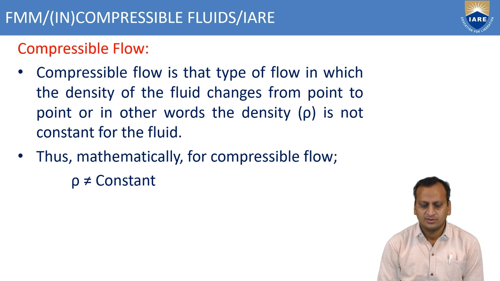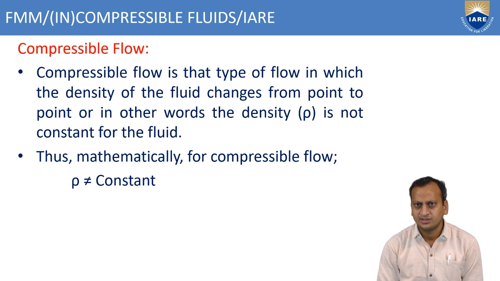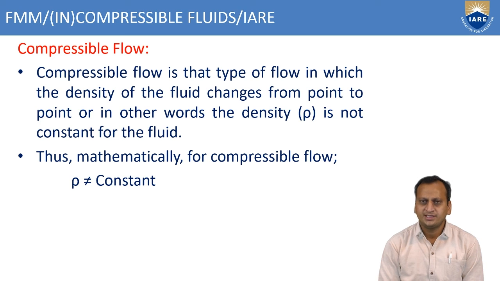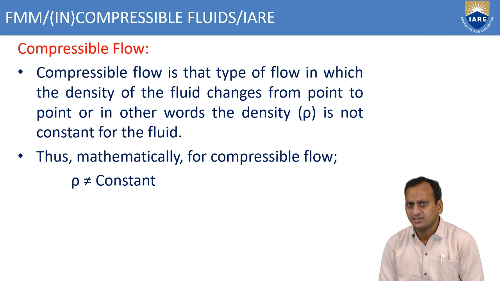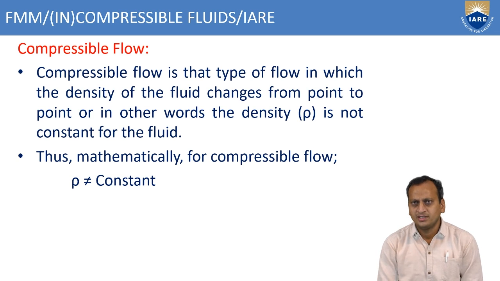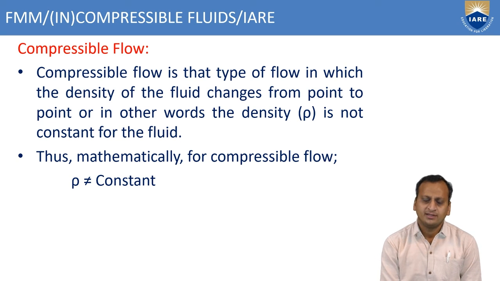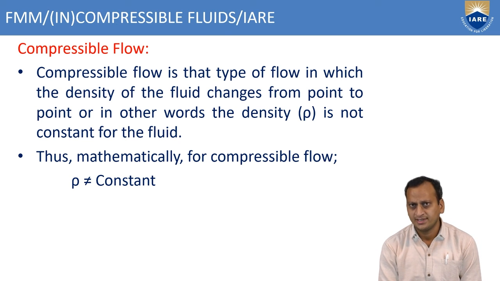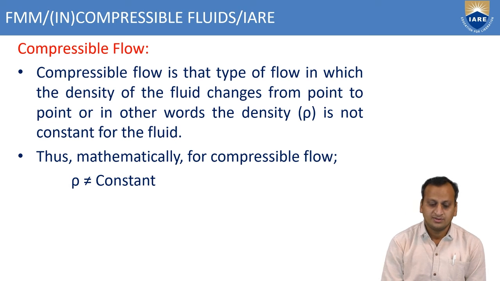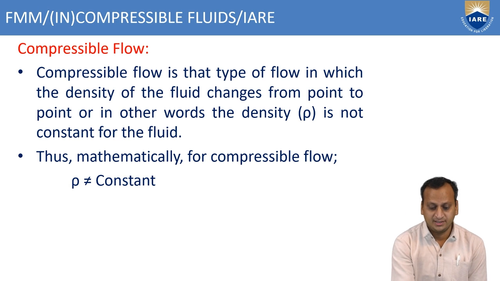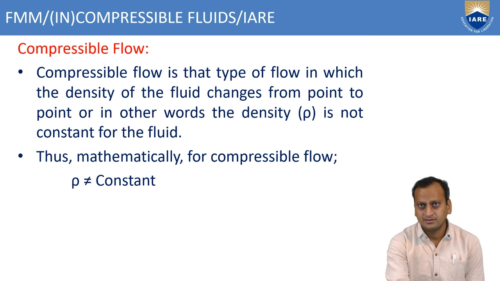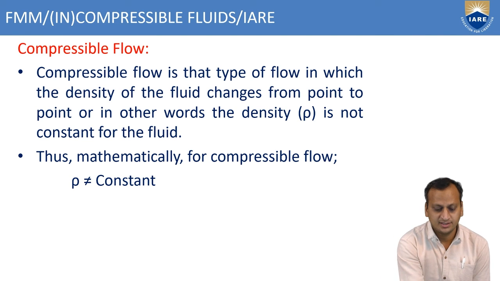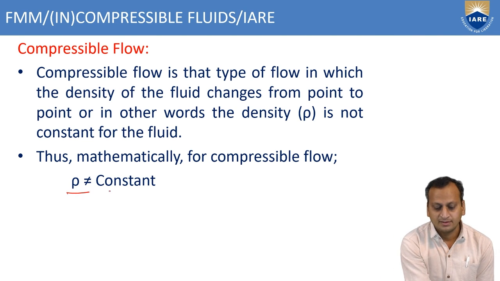Now compressible flow. In general, for compressible fluids the density will vary from point to point. If rho is constant, then it is incompressible, but in this case rho is not constant.